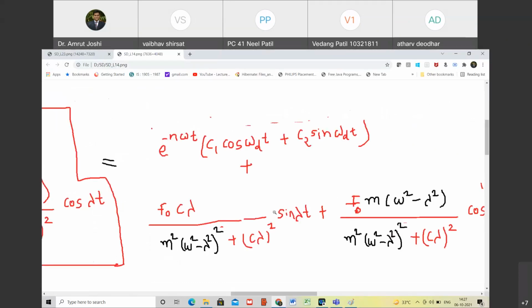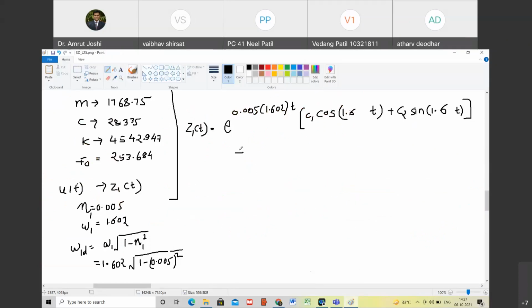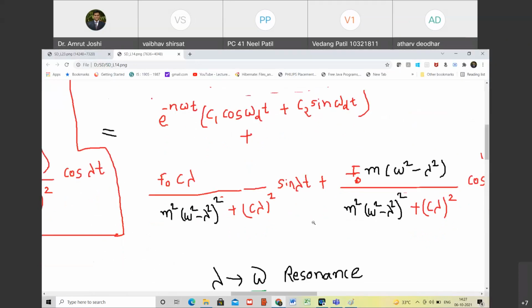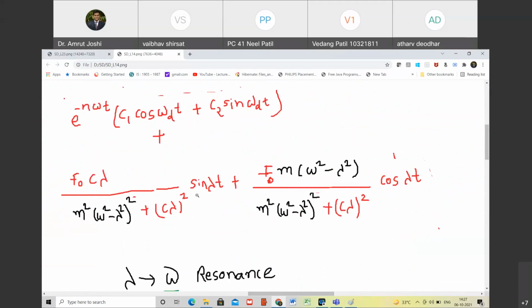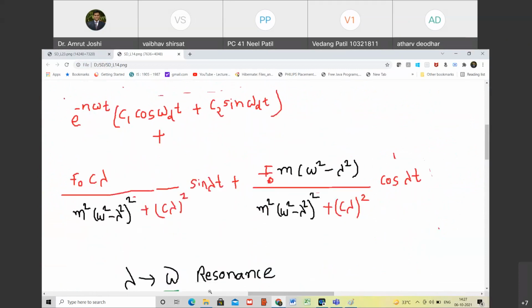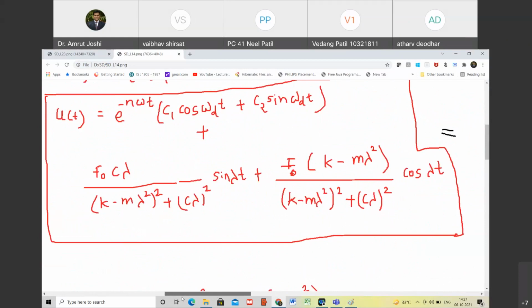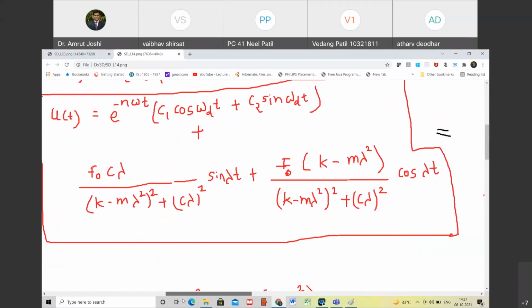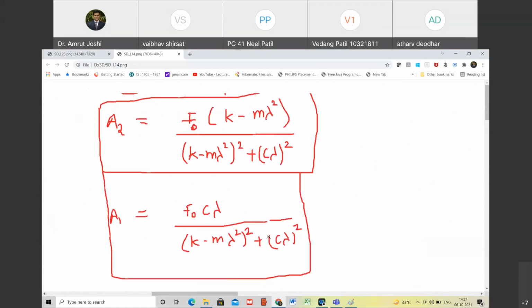And then plus we have this component F0 over C lambda. What is C here? Just let me think. C is damping itself, right?